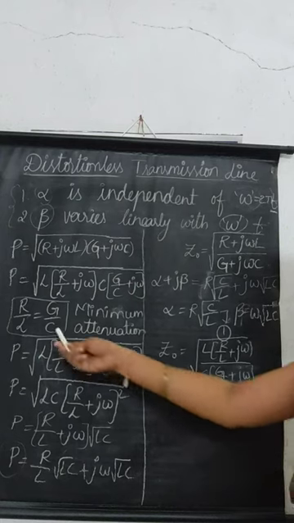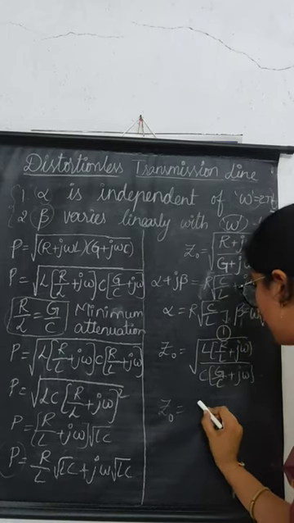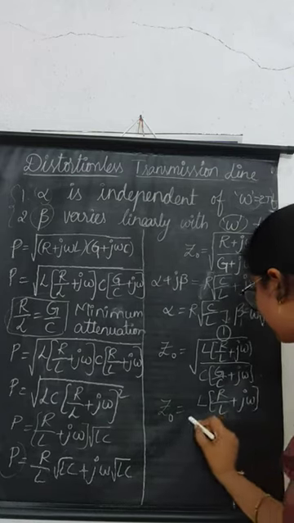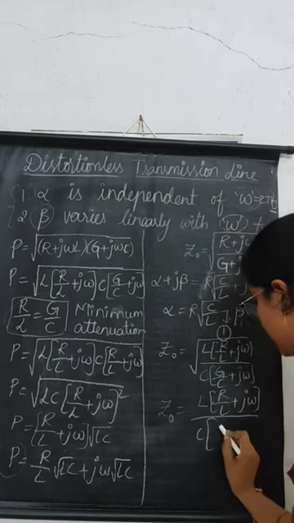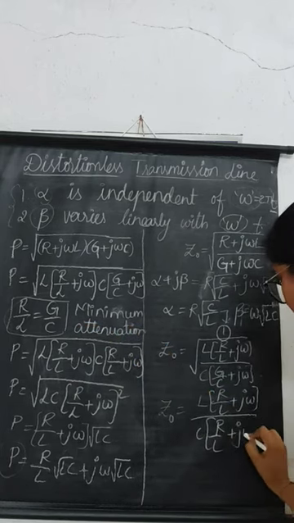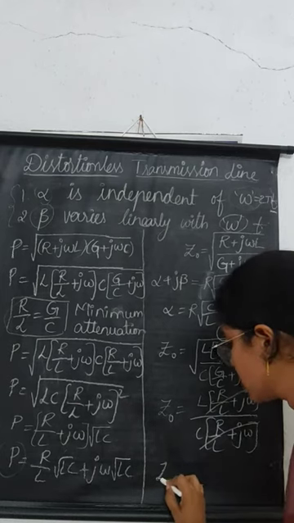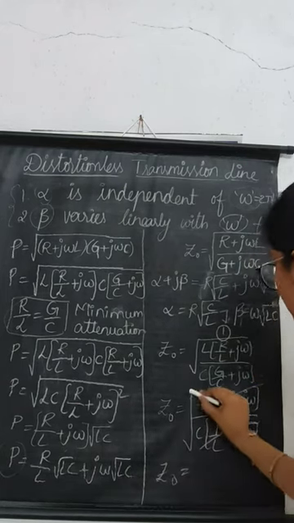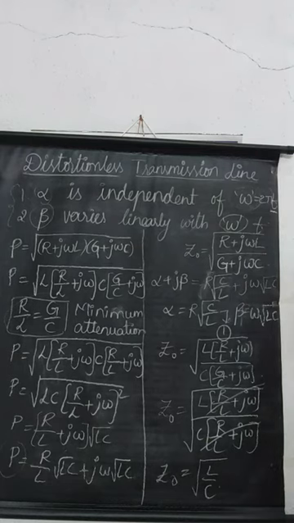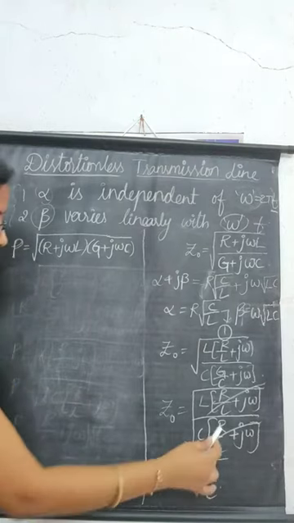Here also we are using the minimum attenuation condition, R by L is equals to G by C. So G by C is replaced with R by L, and we can cancel (R by L plus j omega) in numerator and denominator. Under the root, Z naught will be root L by C. So we got the equation for characteristic impedance.